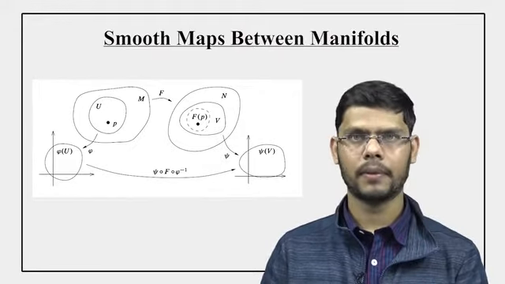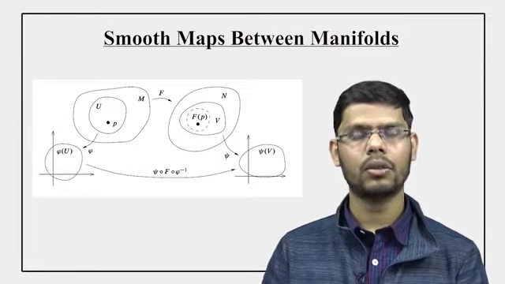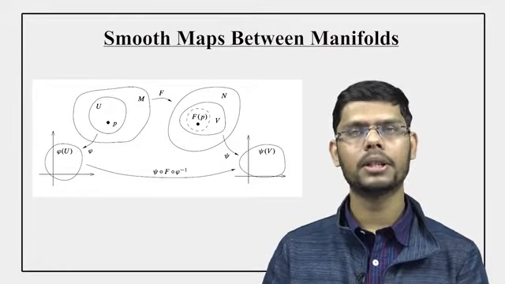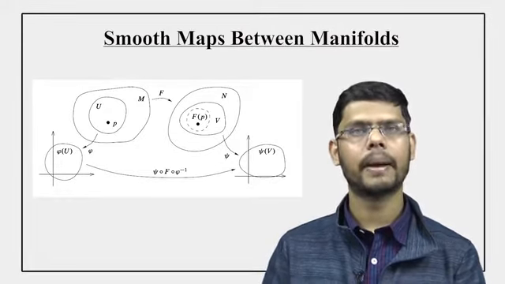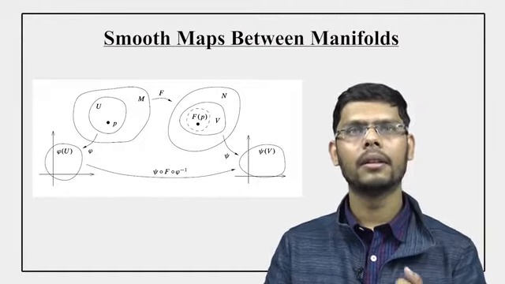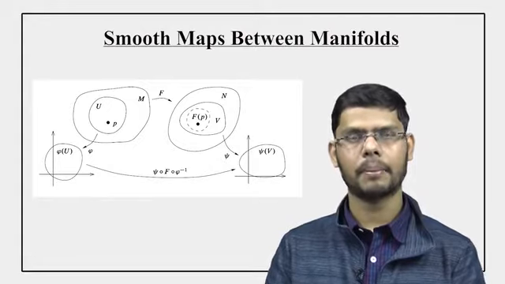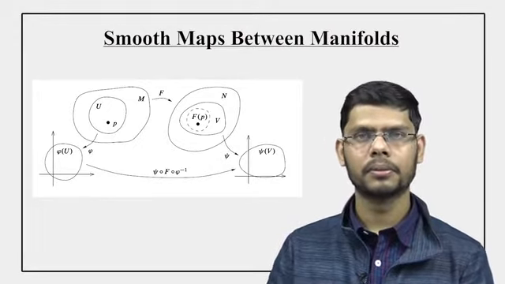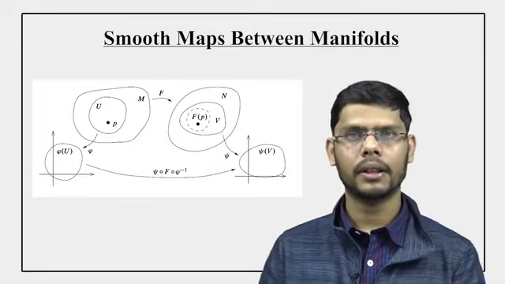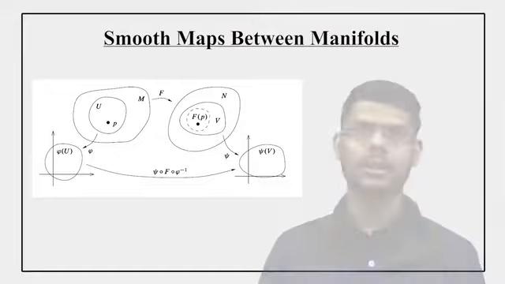Now this map psi compose f compose phi inverse is a map from phi(U) to psi(V). If this map is smooth, then the function f is smooth.